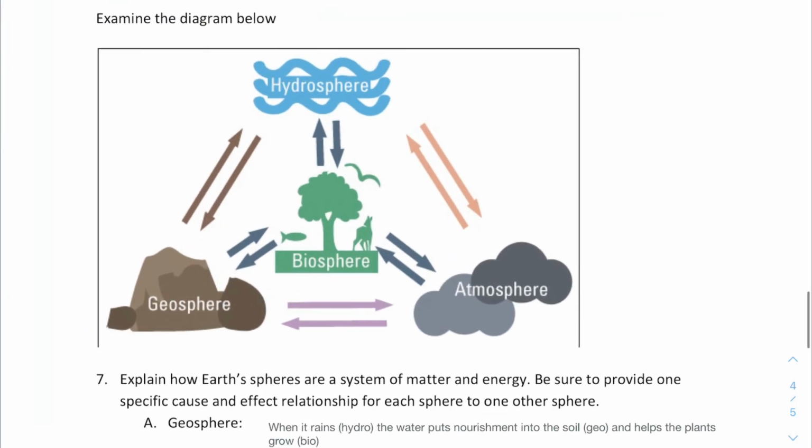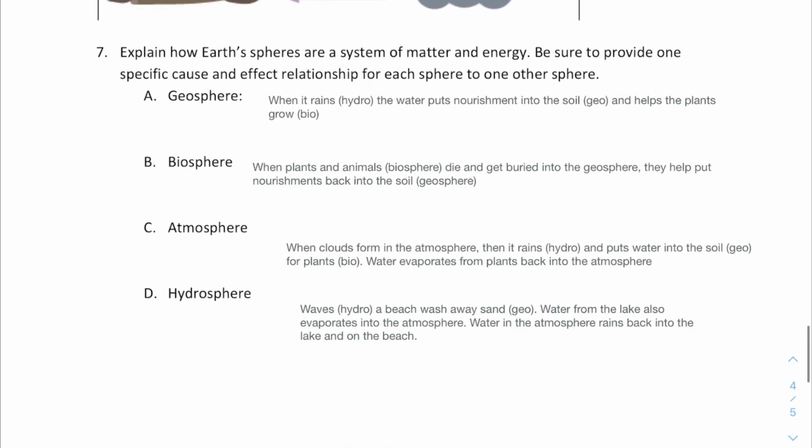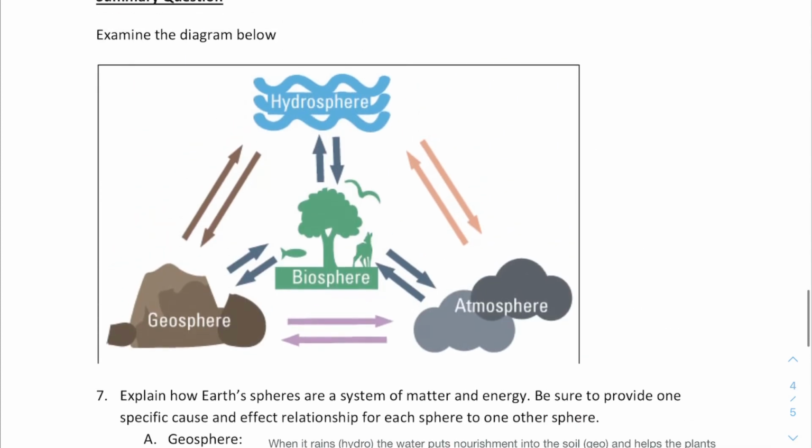The question on number 7 was really just asking you to come up with some ways that the geosphere may be connected to another sphere, and that the biosphere is connected to another sphere, and how the atmosphere is connected to one other sphere, and how the hydrosphere is connected to one other sphere. And you could have answered it any way you wanted. The geosphere, you could have connected to the hydrosphere, or the biosphere, or the atmosphere. It's totally up to you. And for the biosphere, right here in the middle, you could have connected it to any one of the other three, the hydro, the geo, or the atmo.